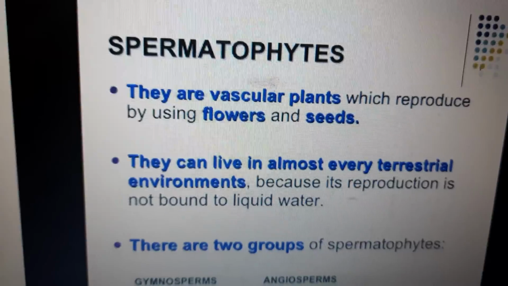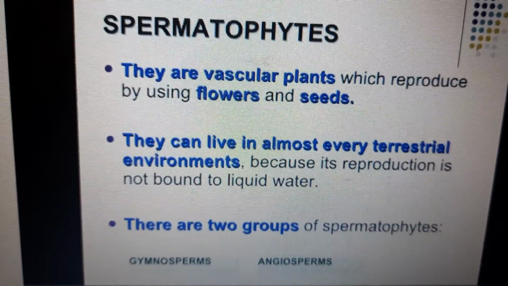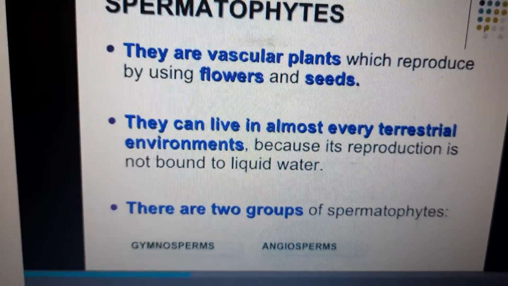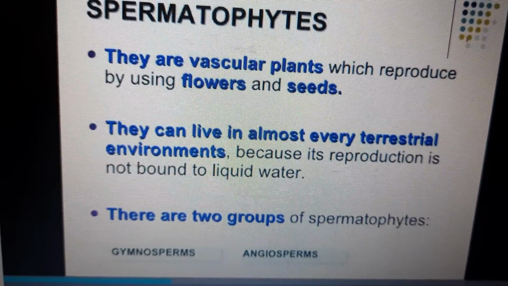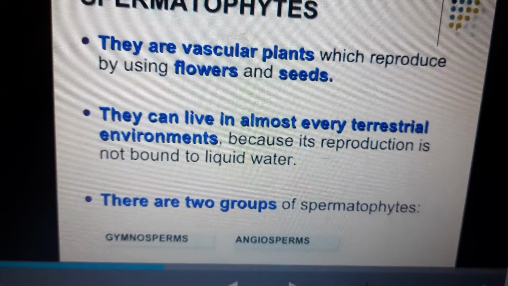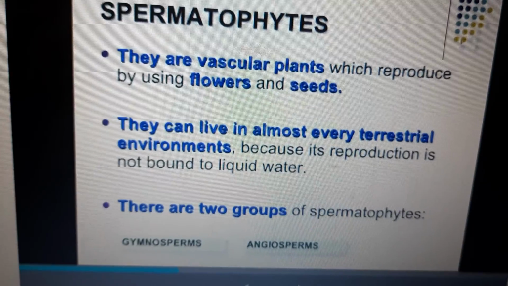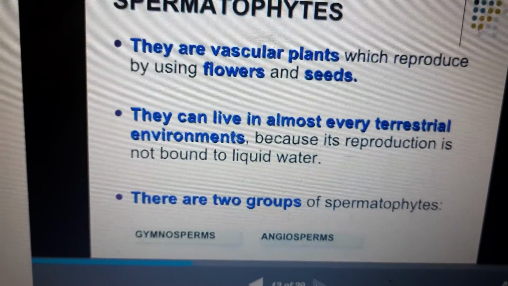Then spermatophytes. Spermatophytes are vascular plants which reproduce by using flowers and seeds. They can live in almost every terrestrial environment because their reproduction does not need liquid water. There are two groups of spermatophytes: gymnosperms and angiosperms.